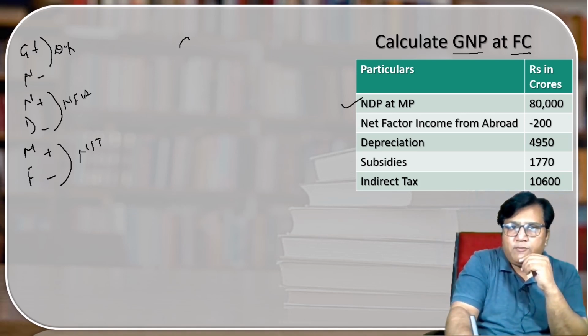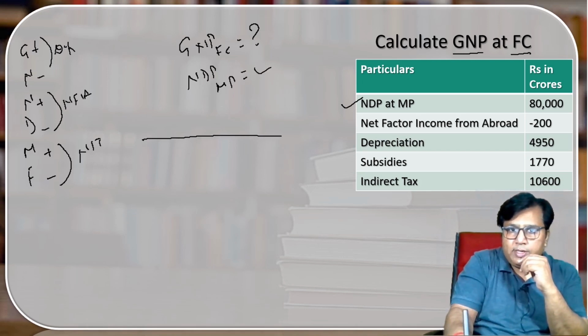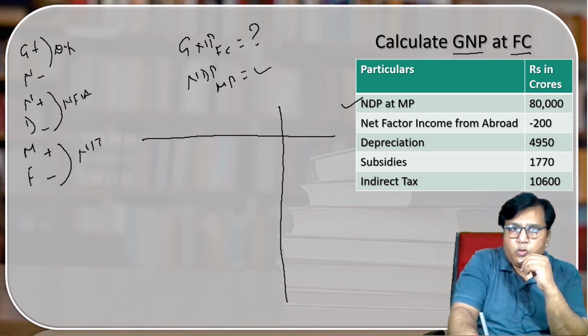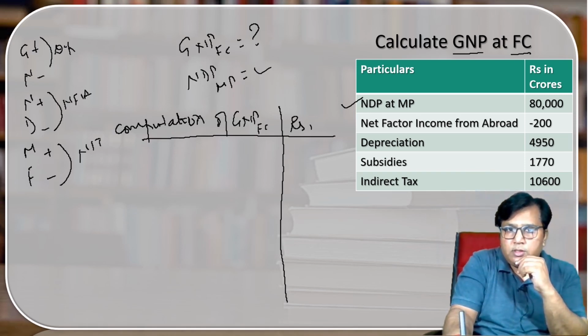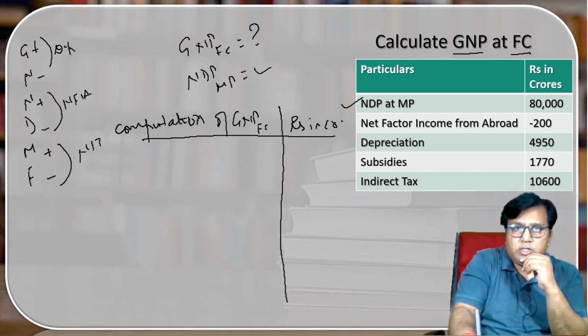What we have to calculate? We have to calculate GNP FC. That we have to calculate. What is being given to us? NDP MP is given to us. Now let us calculate it. Write down over here: Computation of GNP FC, that we have to calculate. It is being given in rupees crore. Write down rupees in crore. Okay, what is given to us?